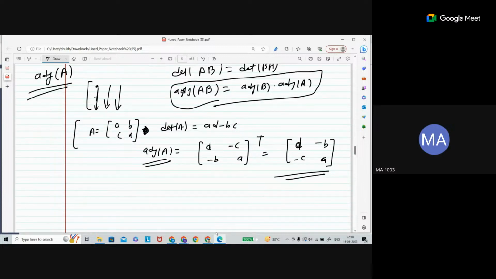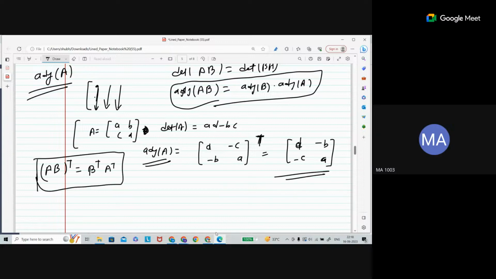Because of this transpose, the adjoint reverses the order. You know that the transpose of AB means B transpose, A transpose, right? Is it clear?